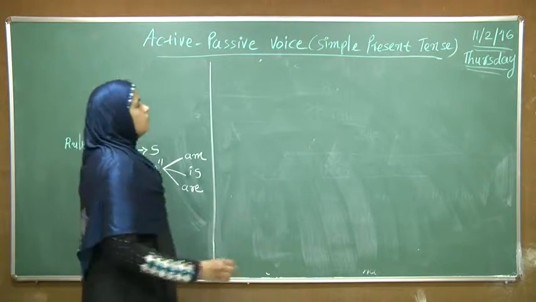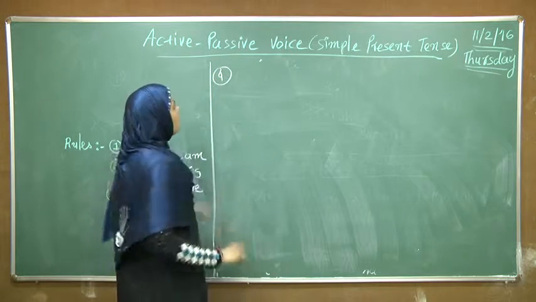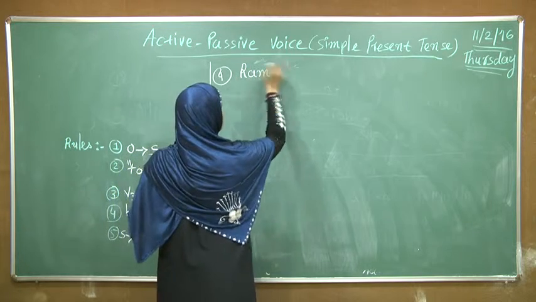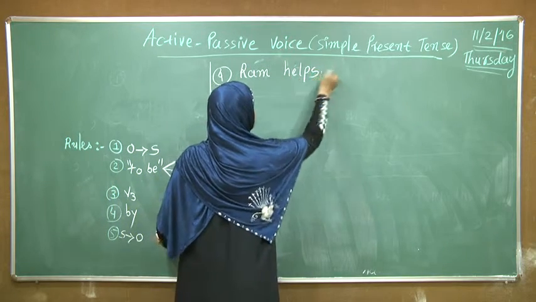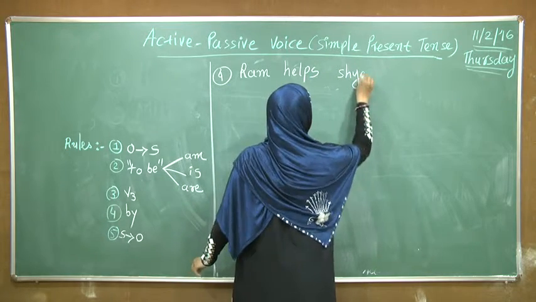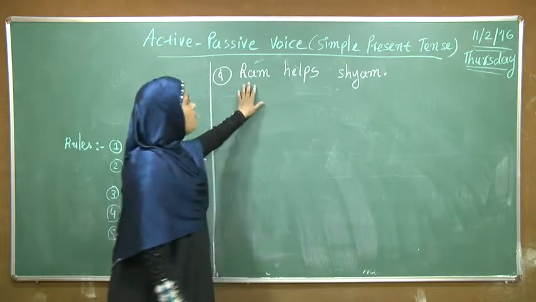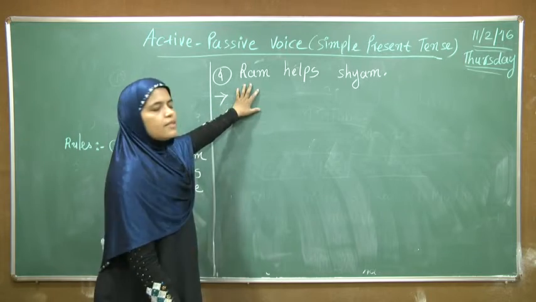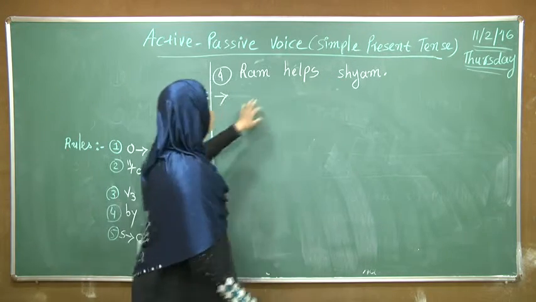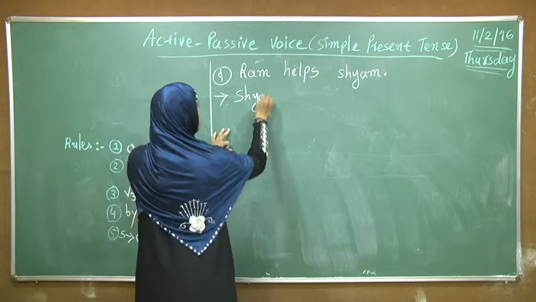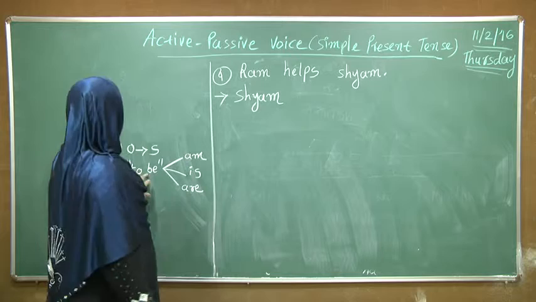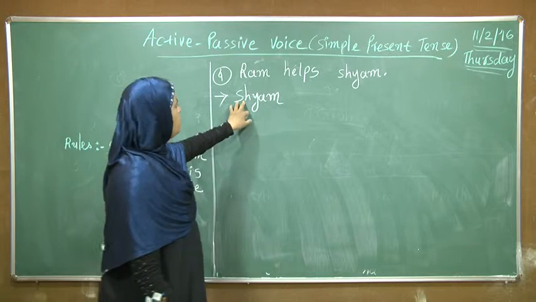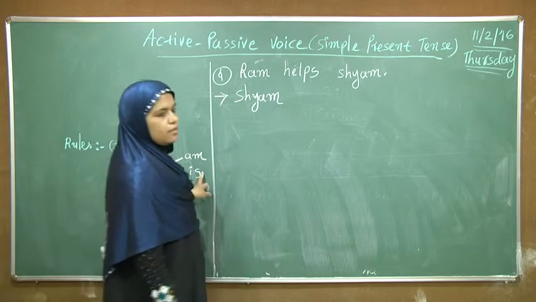Now the fourth example is Ram helps Shyam. The answer is Shyam. Then we have to put the form of to be according to the subject. Subject is Shyam. So we choose is.